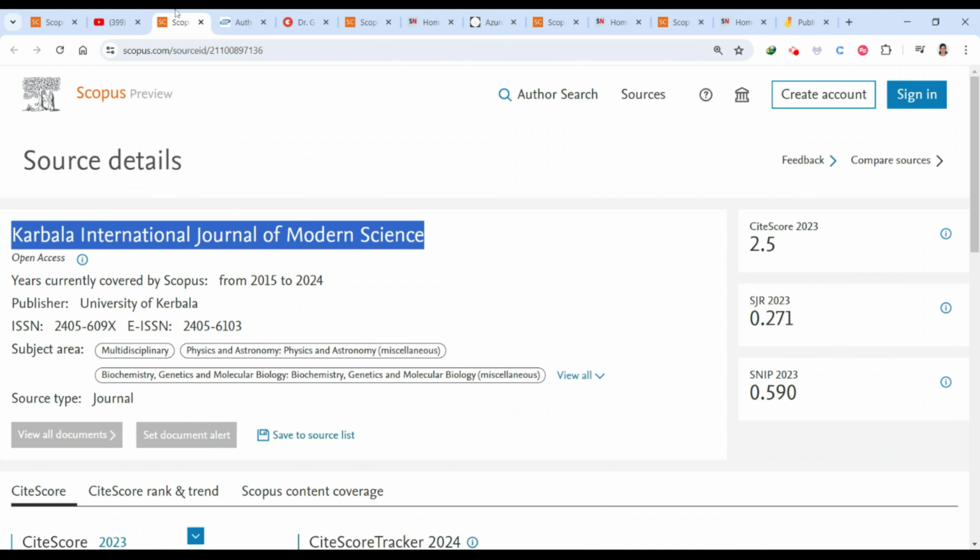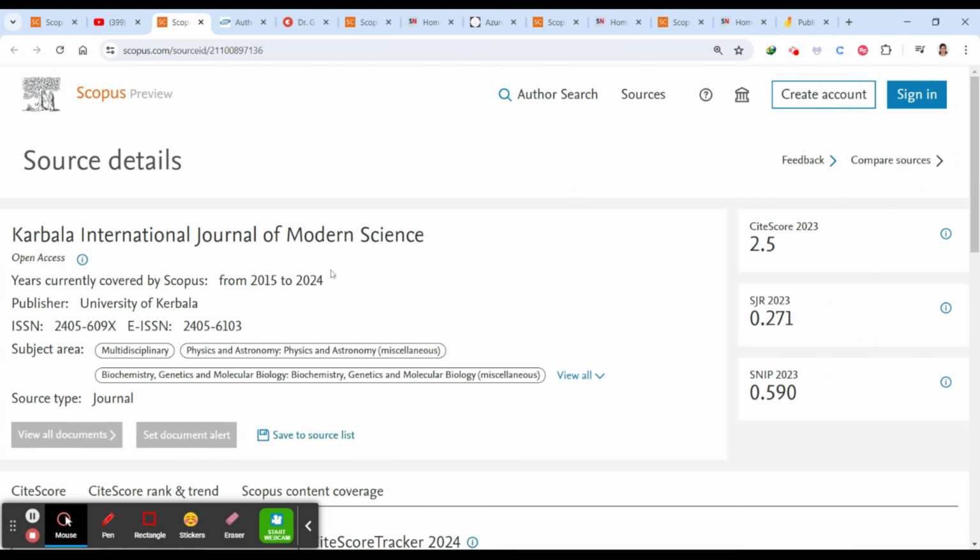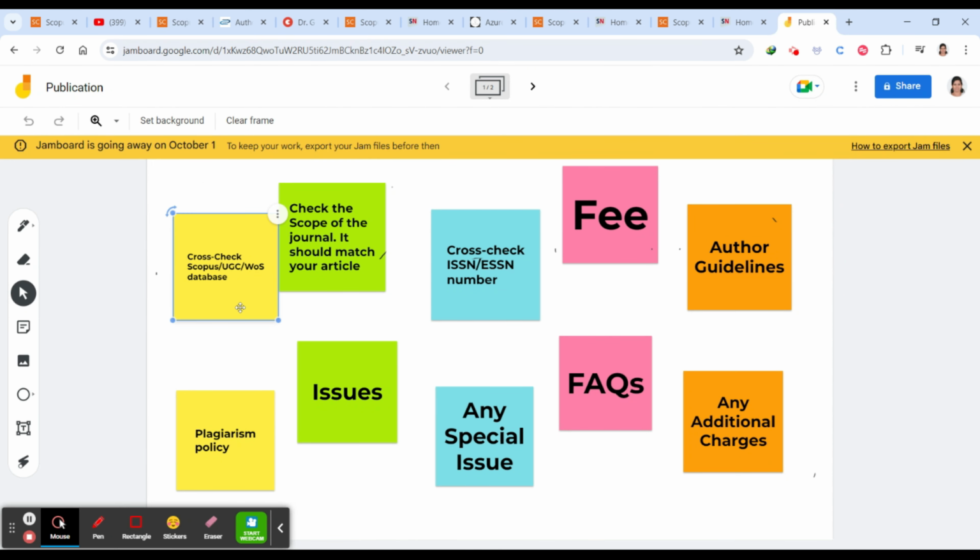Let's go for the first journal, which is Karbala International Journal of Modern Science. So it's there in Scopus. The first thing you have to check is whether it is in Scopus. You have to cross check the Scopus, UGC, VOS, whether it is still there in Scopus or not, because it's very important, because you will be seeing this video after a month or 3 months.